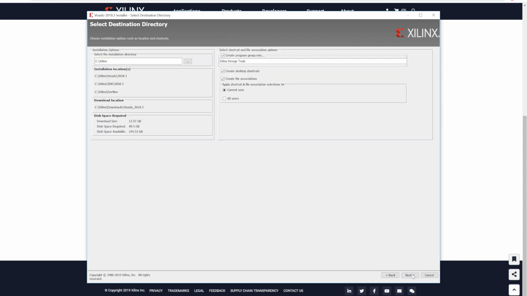Click on next, and here the disk space required is 45 GB, so we need to have that kind of space, and the download size is 13.57 GB. If one wants to change the installation directory, one can change it here, and this is the group entry for the program.